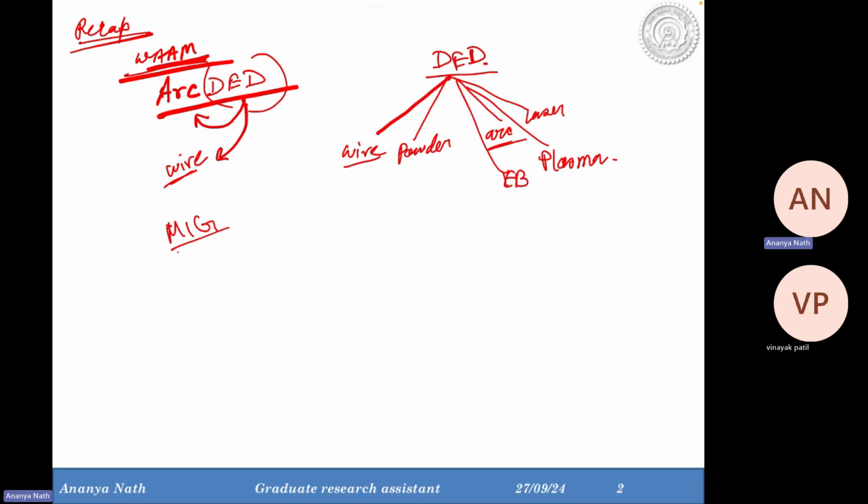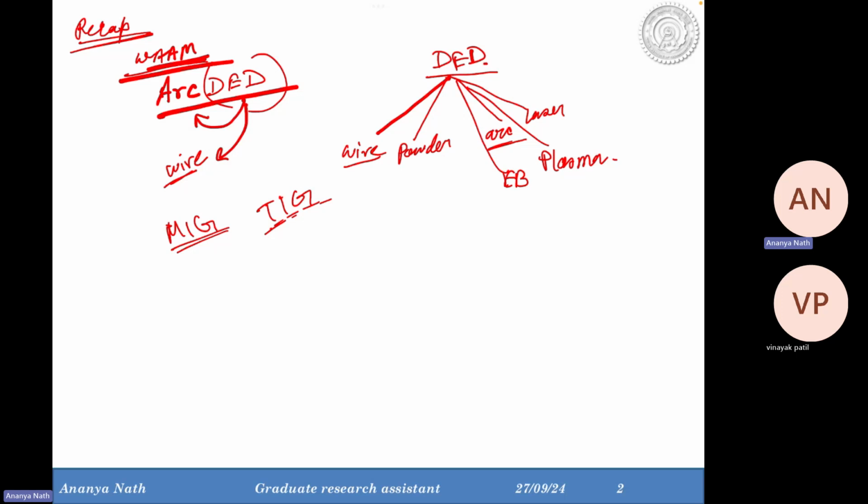And in case of TIG, we will have a non-consumable electrode where we feed the stock material from outside. So you have to feed the feedstock from another wire, from another nozzle. So there you can have different configurations. One configuration is the rotating feedstock configuration, where you get the highest process efficiency. So this is all about arc wire DED.